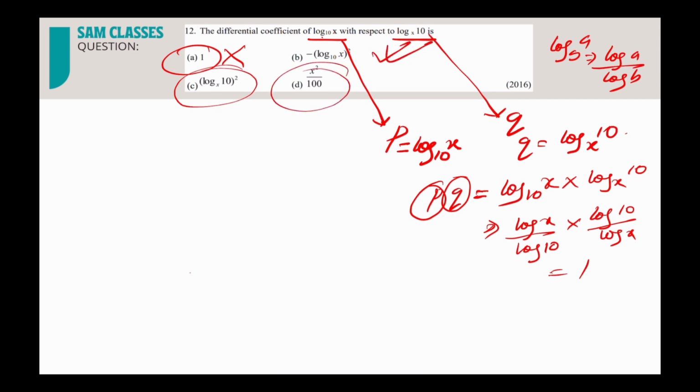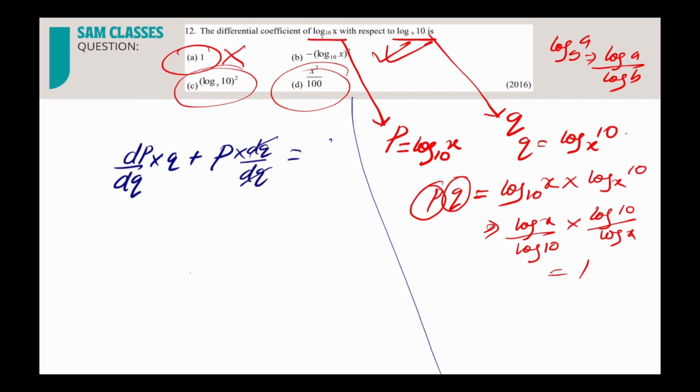Now somebody will say, sir, will we definitely get that value? Let's differentiate it with respect to dq. So we get dp by dq into q plus p, dq by dq is 1, and the differentiation of 1 is 0. So dp by dq is equal to minus p by q. Correct. Minus p by q, that's it.